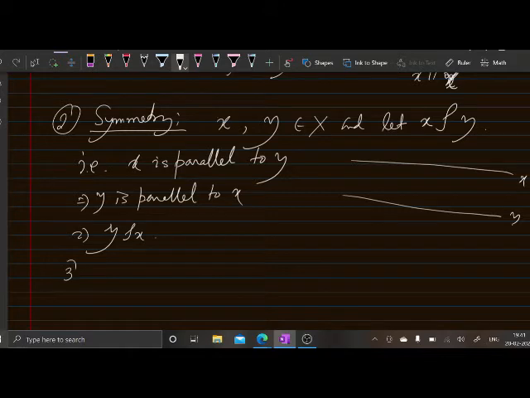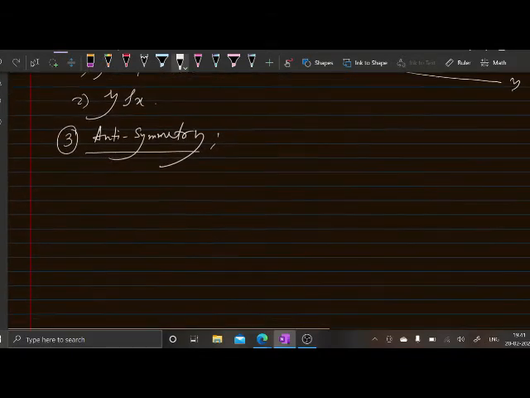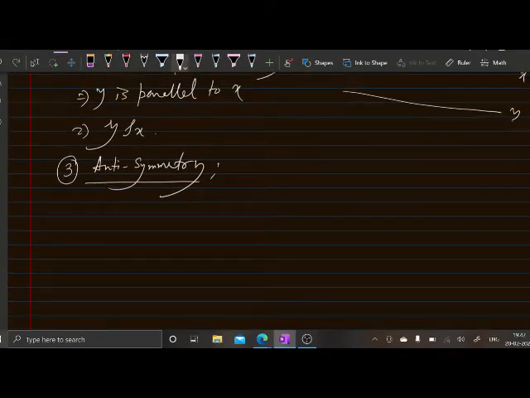Number 3, anti-symmetry. Now for anti-symmetry, suppose this is your x and this is your y.